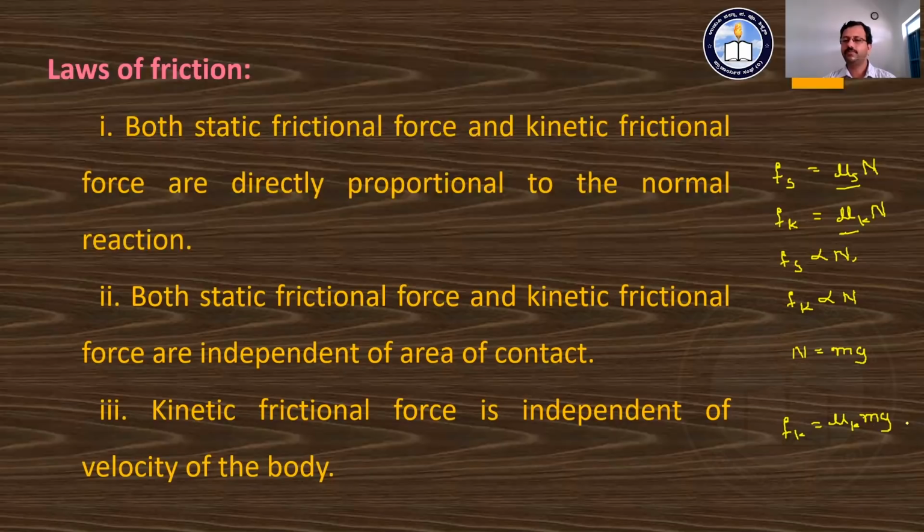Whatever velocity it is moving with, that kinetic frictional force just depends on the property of the pair of bodies and the mass of the body which is going to slide there. And hence you are going to say that kinetic friction is independent of the velocity, not going to depend on the velocity of the body.